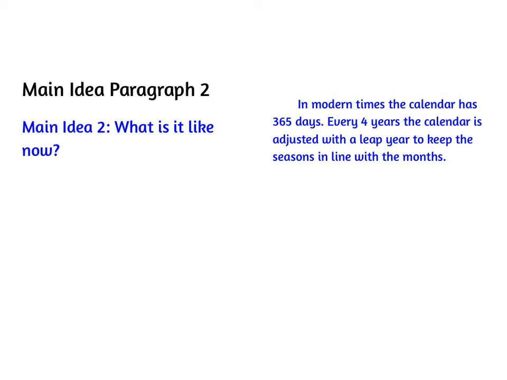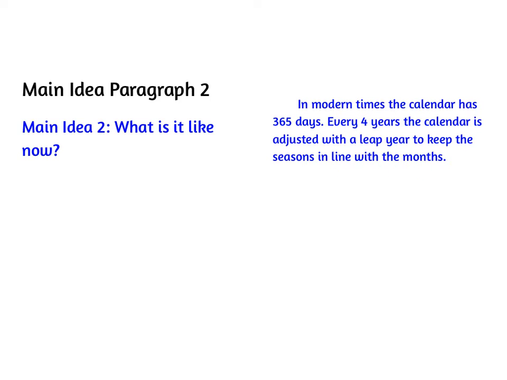Okay, boys and girls, so today we're going to be moving on to main idea paragraph 2. We're going to start by writing a main idea sentence. This sentence should describe what your invention is like now. So my sentence sounds like, in modern times, the calendar has 365 days. Every 4 years, the calendar is adjusted with a leap year to keep the seasons in line with the months.